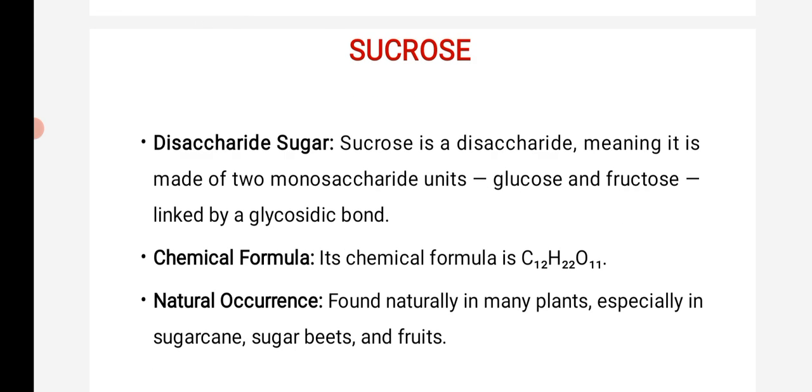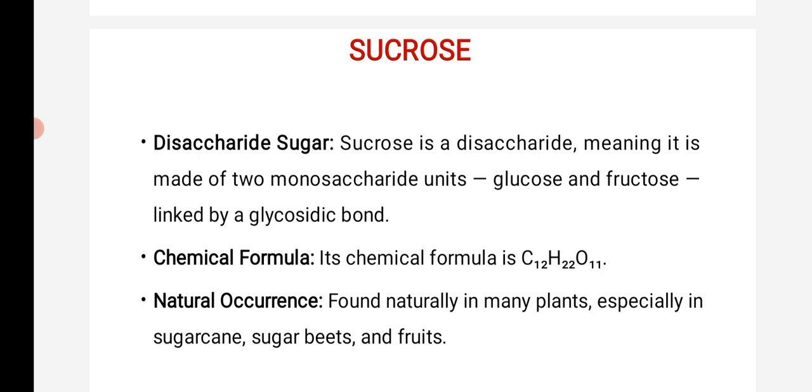Disaccharide is nothing but the combination of two monosaccharides, like glucose and fructose, fructose and galactose, or fructose and mannose. So two monosaccharides joined together are called a disaccharide. Today we will discuss sucrose. Sucrose is also one of the disaccharide sugars.